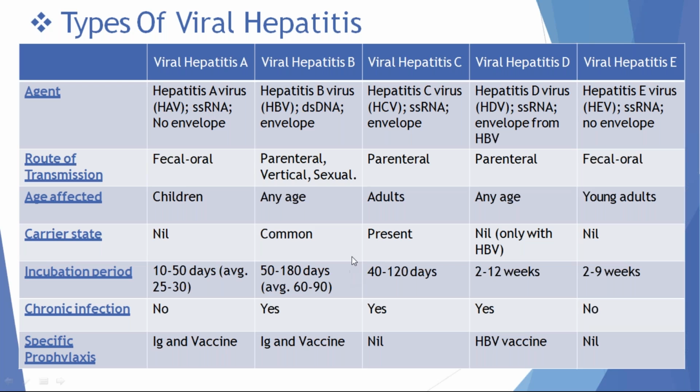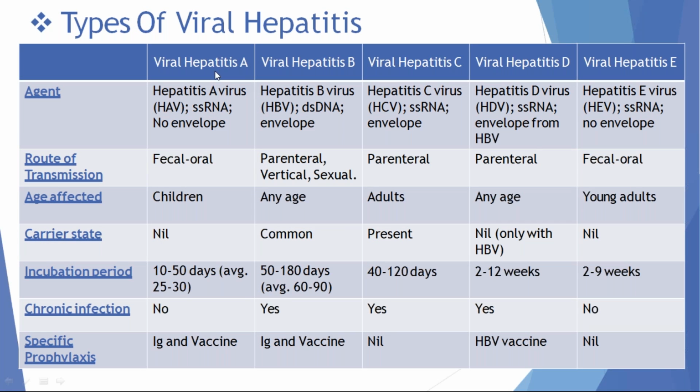These are the various types of hepatotropic viruses. Those are hepatitis A, B, C, D, and E. Among these, hepatitis A is a non-enveloped single-stranded virus. Hepatitis A and E are non-enveloped hepatotropic viruses. Remaining all are single-stranded enveloped viruses. Among these, HBV is the only double-stranded DNA virus. Remaining all are single-stranded RNA viruses.